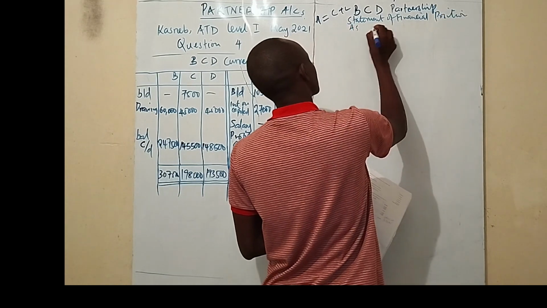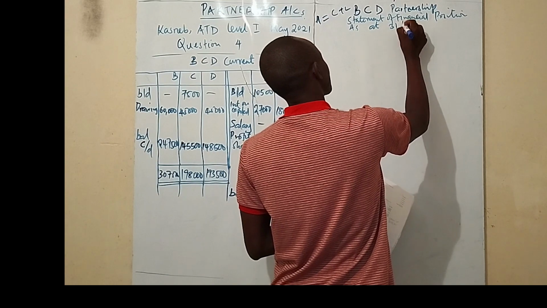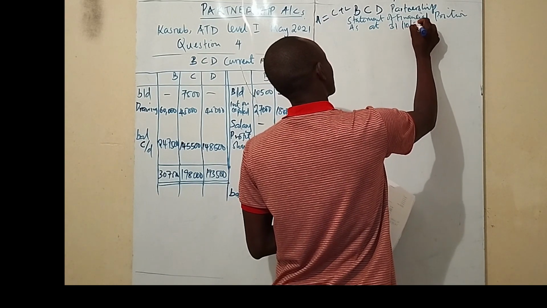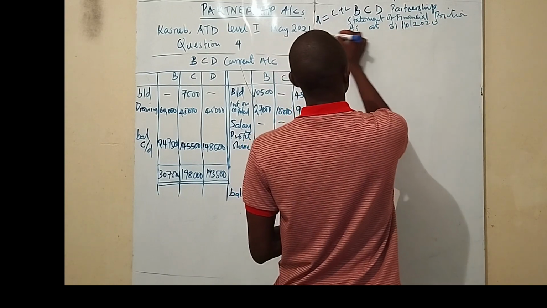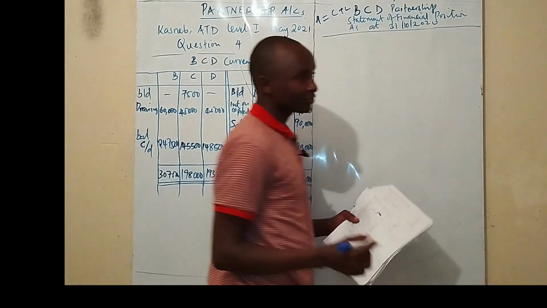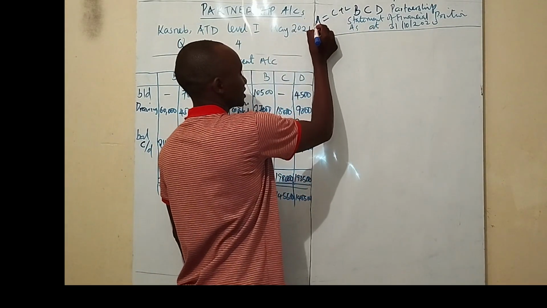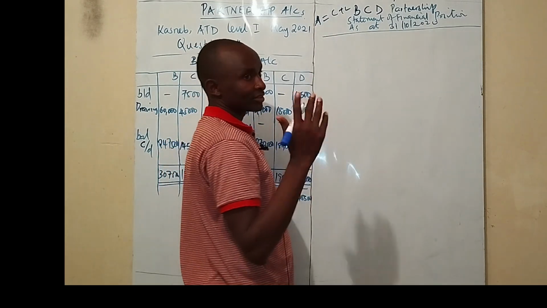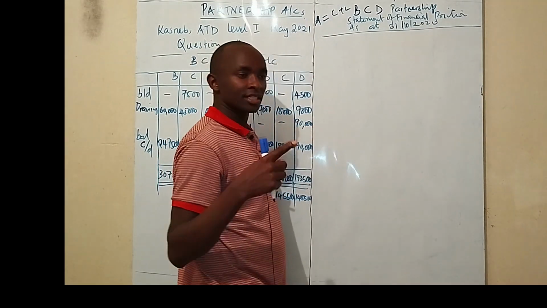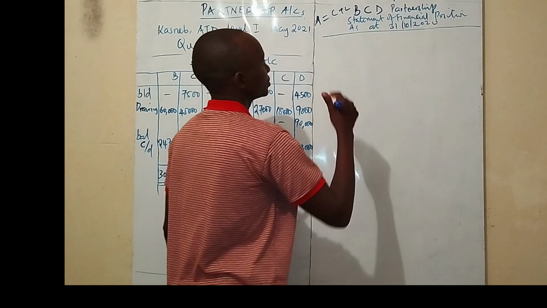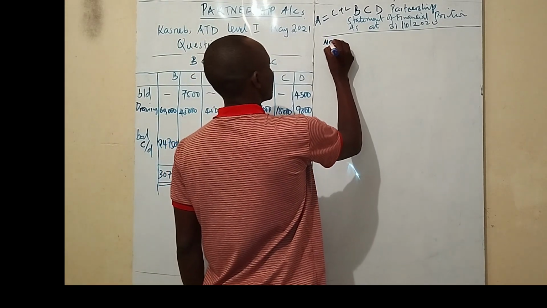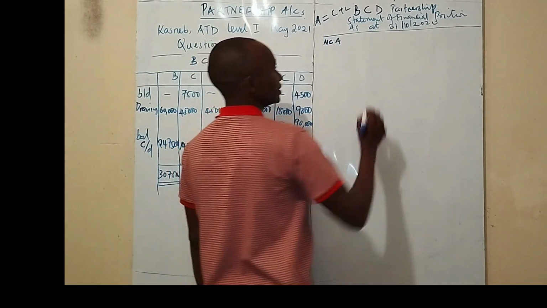So this is BCD Partnership, statement of financial position as at 31st October 2020. Very important. So this one is a balance sheet. We start with the assets. And the assets, we have two types of assets, the non-current assets and the current assets. So you're going to start with the non-current assets.